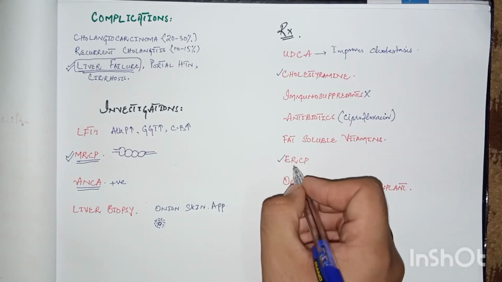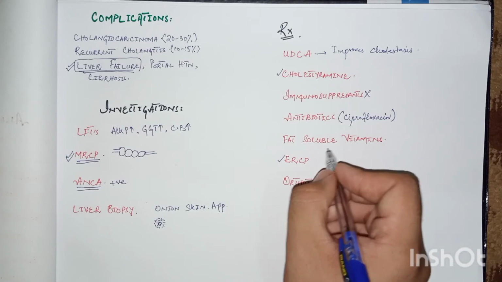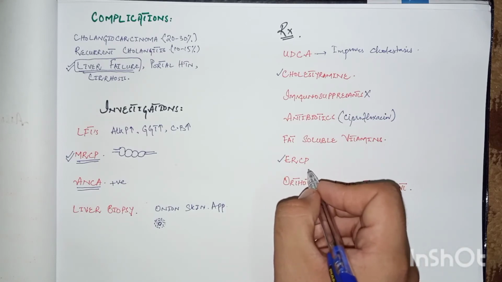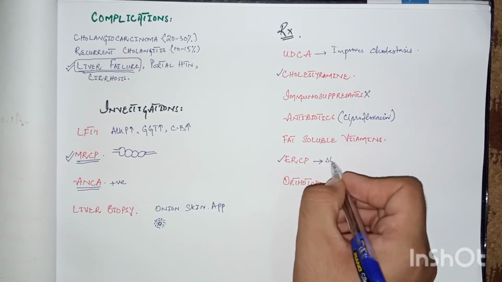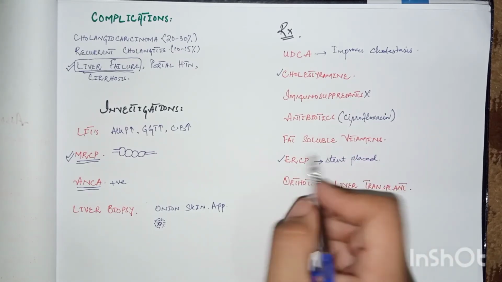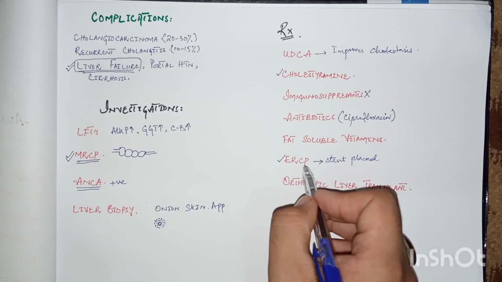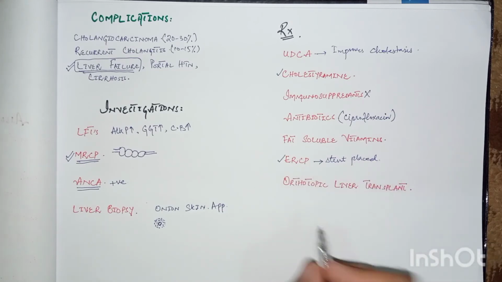So these fat soluble vitamins should be replaced with supplements. In the ERCP, that is endoscopic retrograde cholangiopancreatogram, in which the endoscope is passed into the esophagus, then into the stomach, and then ultimately through the duodenum reaches the biliary tract, a stent should be placed. If there is a visible stricture or obstruction, then a stent should be placed in the biliary tract to relieve the obstruction.